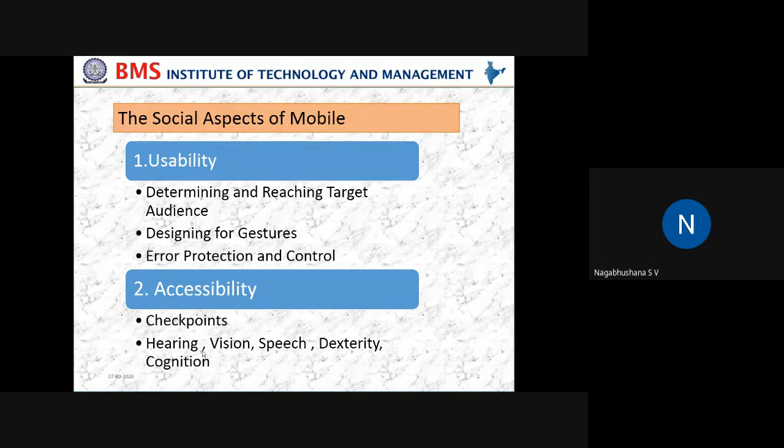So, for example, I'm developing an application where the users are students of this college of this department, or students of this college of different departments, or students of different colleges, say engineering colleges, or students of only the MCA group, or students of the MCA group of all colleges, all affiliated or autonomous institutions under VTU, or students of all engineering branches, etc. If they are the target users, what kind of requirements will they have?